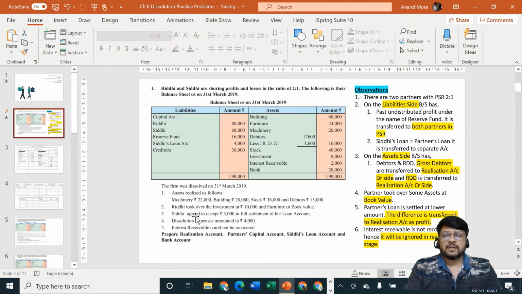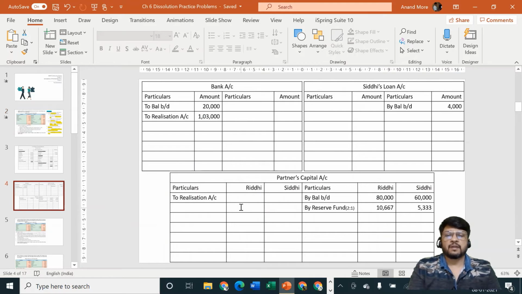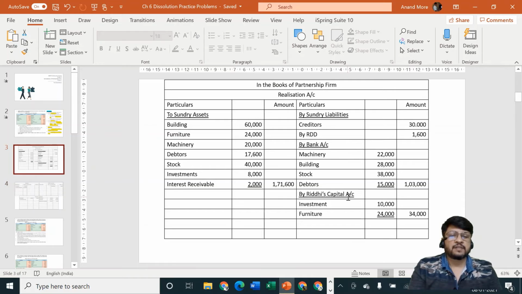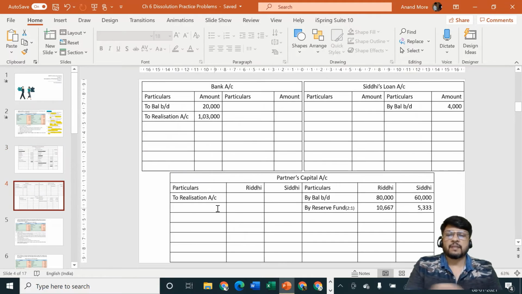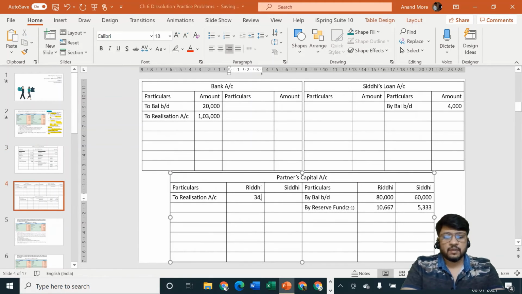Next step. Siddhi agreed to accept rupees 3,000 in full settlement of her loan account. Siddhi is the receiver, debit the receiver. I forgot to pass the second effect, sorry for that. This 34,000 second effect is Riddhi's capital account debit. So on Riddhi's capital account debit side I'll write here 34,000. This mistake can happen in examination also, be careful.